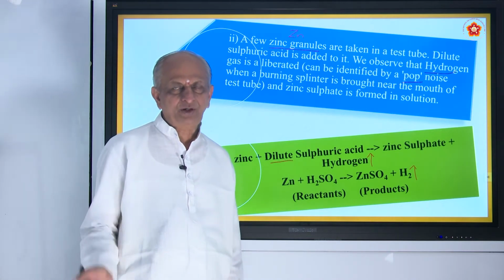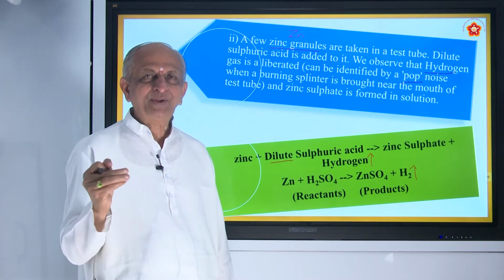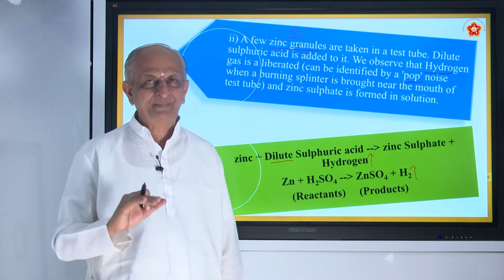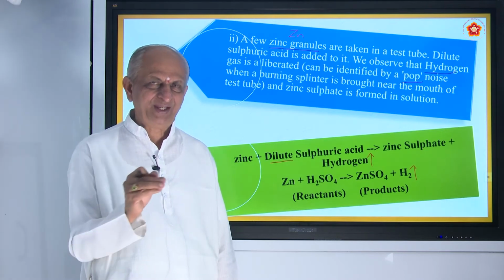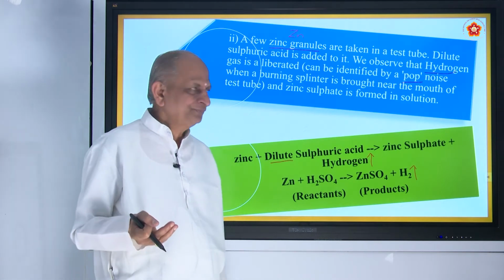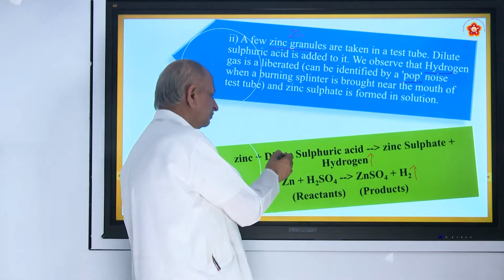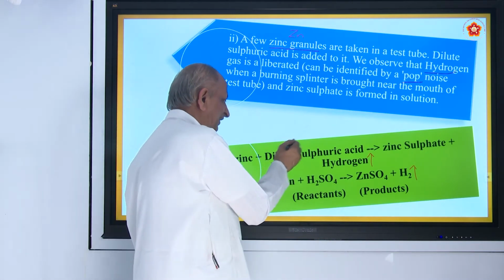In your house you prepare lemon juice, right? If the sugar is more, we say it is concentrated sharbat or juice. And if sugar is less, we say dilute sharbat or juice, right? So here dilute refers to more water. So suppose you take concentrated, what happens?